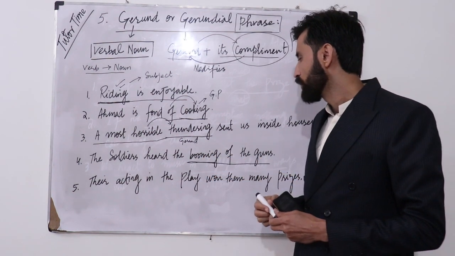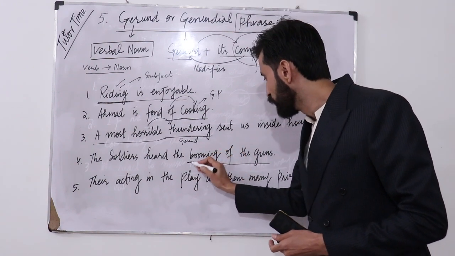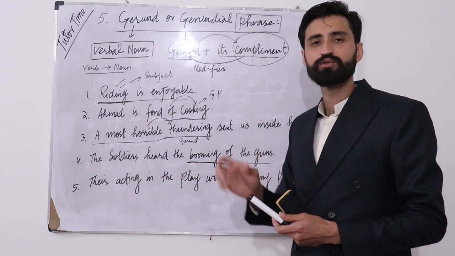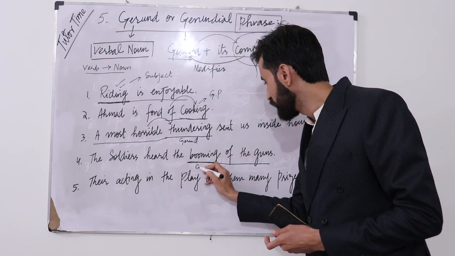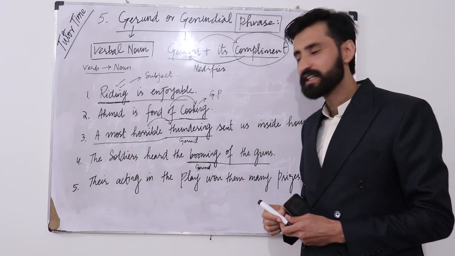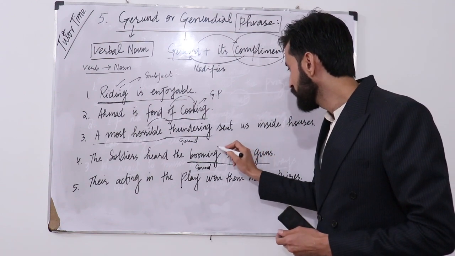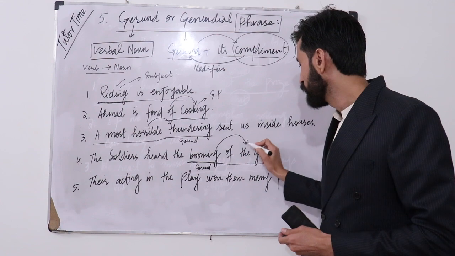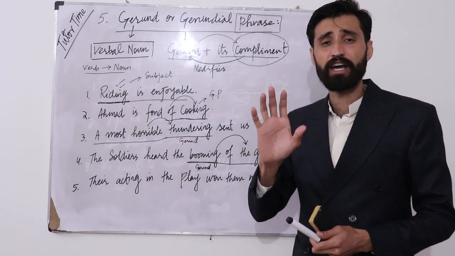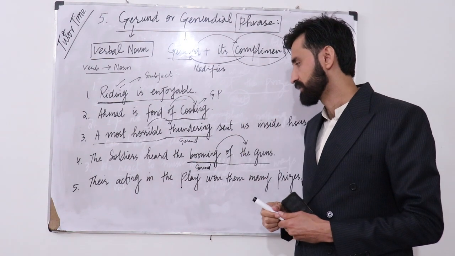So what we are trying to do is that boom is basically used as a verb, but here it is used as a noun. So here it is a gerund. And what is its complement? Booming of the gun. So it is actually a gerund phrase here in this sentence.